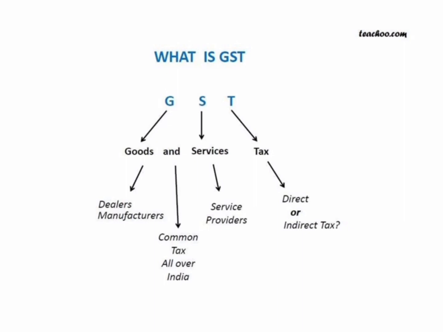Tax can be divided into two types: direct tax and indirect tax. Direct tax is a tax levied directly on a taxpayer who pays it to the government and cannot pass it on to someone else. There should not be any intermediaries in the payment of tax in direct tax.